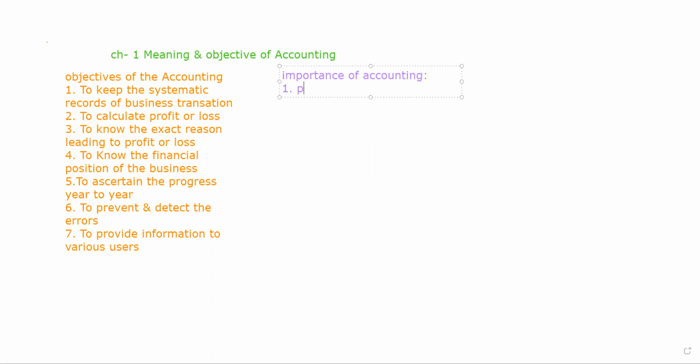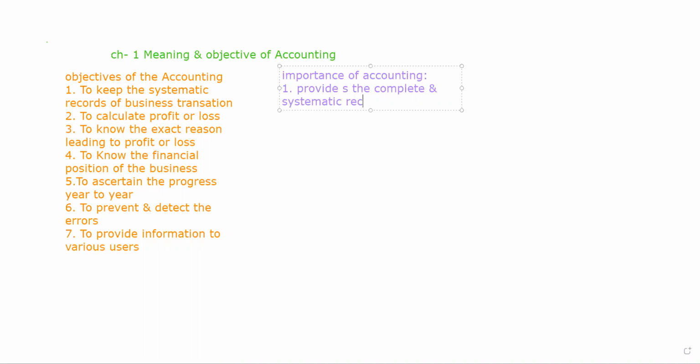So we can say the importance is that it provides a complete and systematic record.